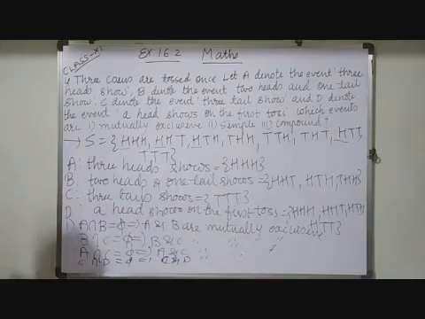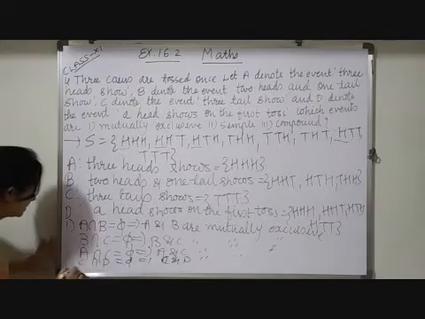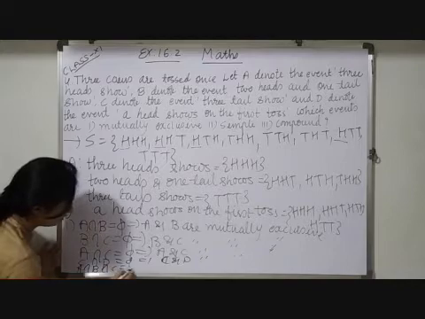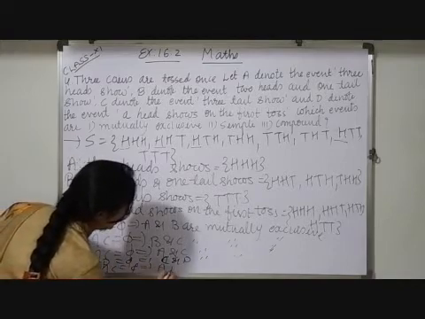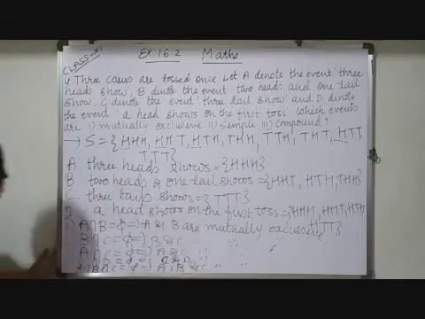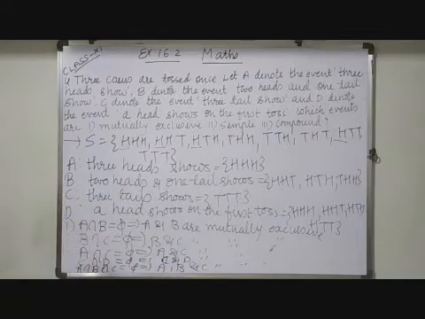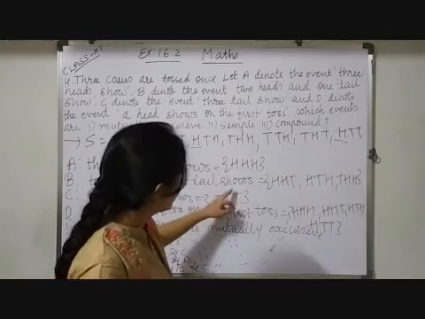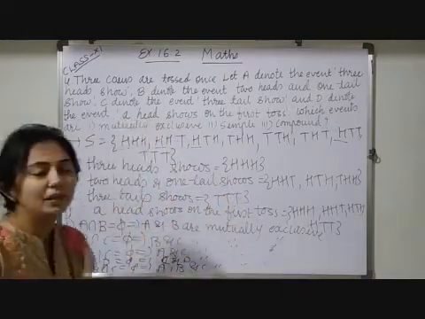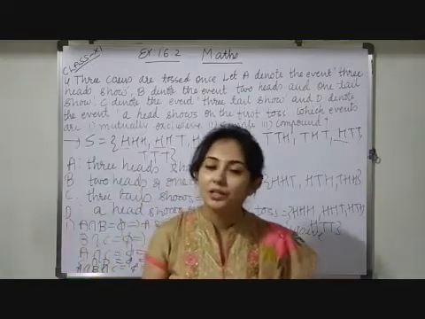And let me check A, B and C. So A intersection B intersection C is also empty. So here A, B and C are also mutually exclusive. Let me check B, C and D. Again no common element. So this way we can find out, children. Hope it is understood to you.